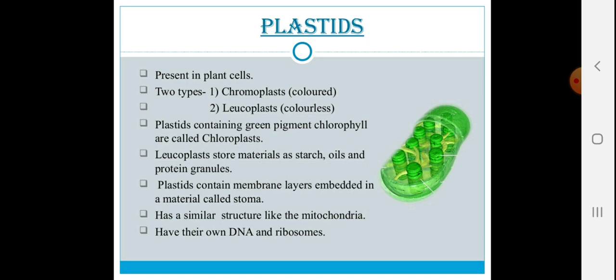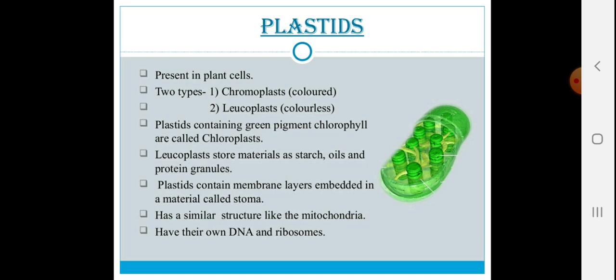Plastids contain green pigment known as chlorophyll, which is the most important factor during photosynthesis, which are also called chloroplast. Leucoplast store material such as starch, oil and protein granules. Plastid contains membrane layers embedded in the materials called the stroma. So, stroma and grana. All the materials which are embedded inside the structure is known as stroma.